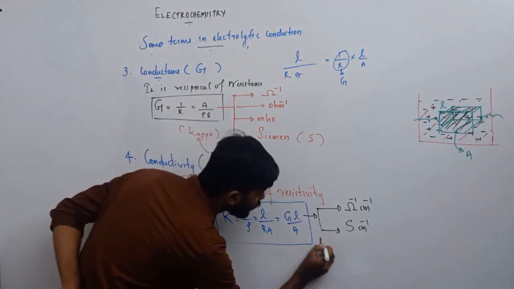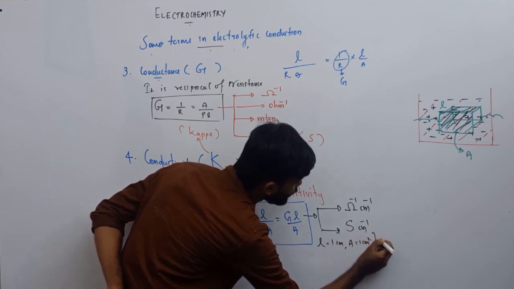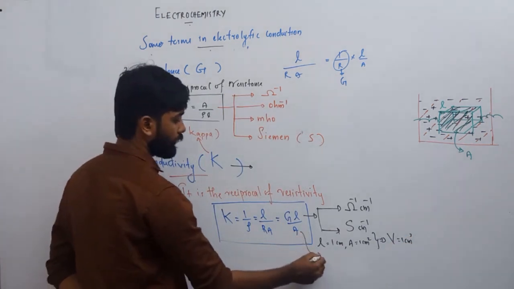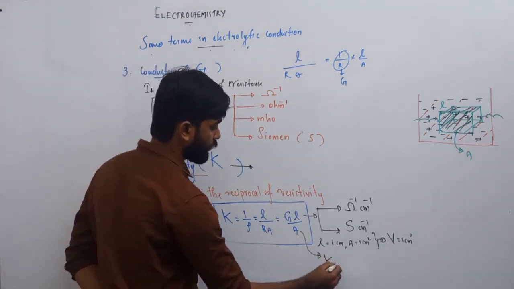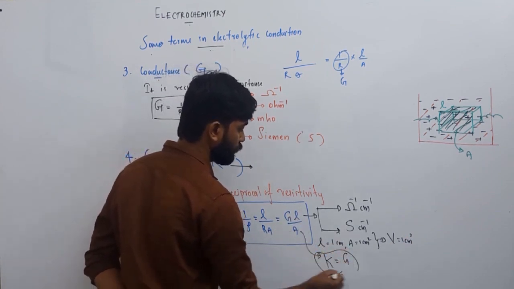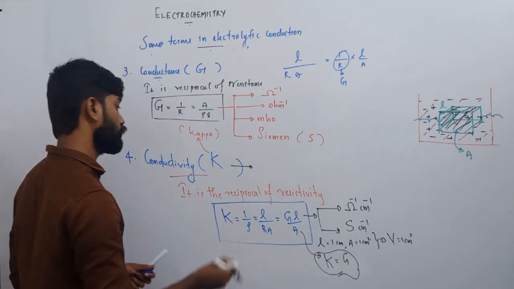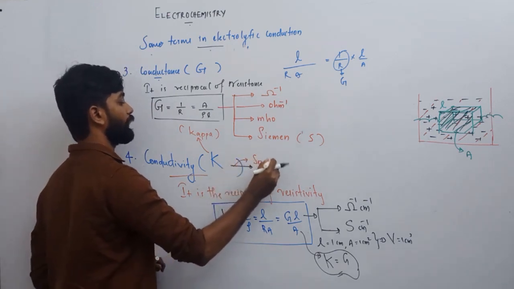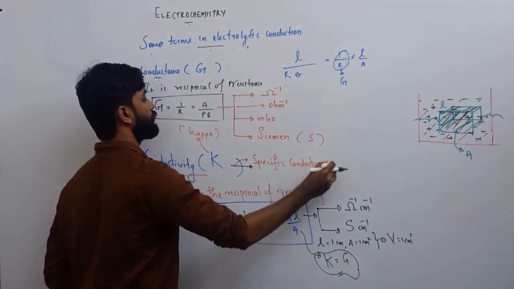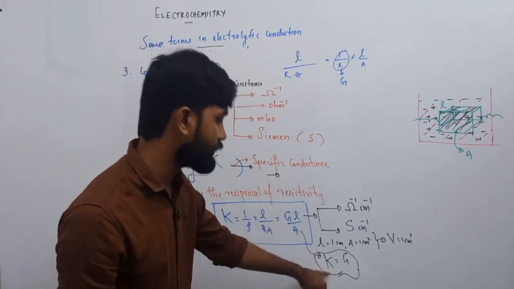If you have a conductor of length 1 centimeter and area 1 centimeter square, which implies a conductor with the volume 1 centimeter cube, then what happens to conductivity? Conductivity is equal to G into 1 by 1, so conductivity is equal to G. Conductivity is a conductance. That's why conductivity is otherwise known as specific conductance.